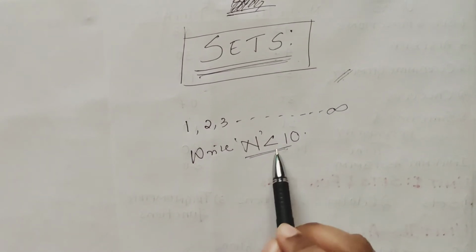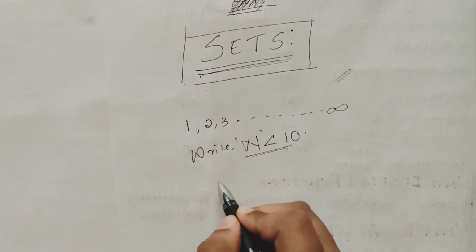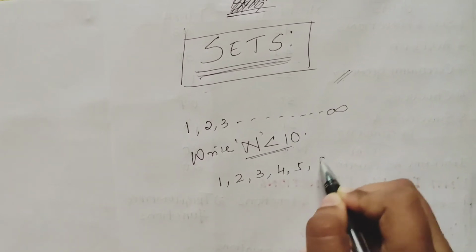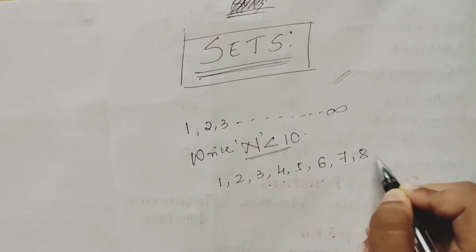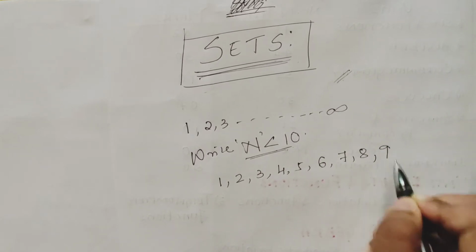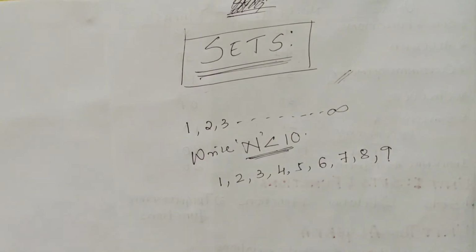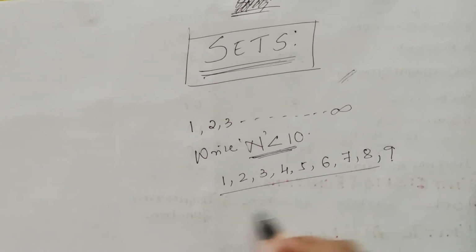So how will you write? You'll write 1, 2, 3, 4, 5, 6, 7, 8, and your last comes only 9, because I have given you the condition that it should be less than 10. Your set is of natural numbers, but it should be less than 10.